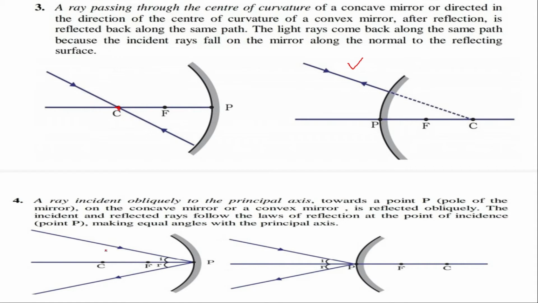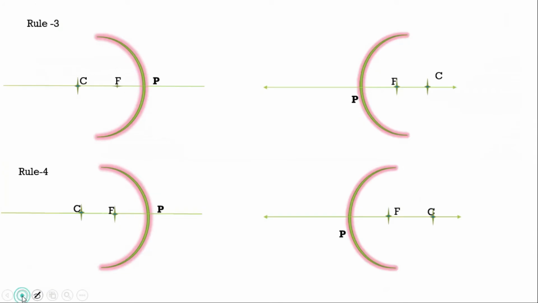And the fourth rule says that light rays falling obliquely, that means not perpendicular, not parallel, will reflect obliquely. That means at the angle at which it is falling, by the same angle it will reflect. That means the angle of incidence will be equal to the angle of reflection. I hope you understood these two laws well. Now we'll see some animations to understand this.